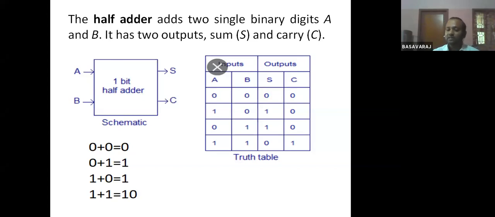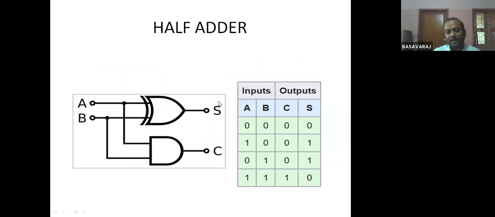So what is the thing that I want to tell? Here I am telling that we can implement this particular sum using an XOR gate. So let us see the diagram here. You see here, sum is equal to A, B. Okay, using an XOR gate, I can implement the sum function. So this is one half adder. This XOR gate will perform the addition. Okay, and this particular AND gate, it will take care of what? Carry.